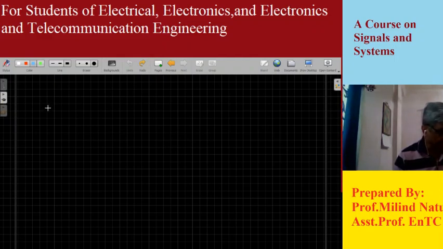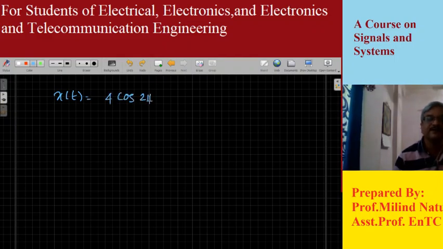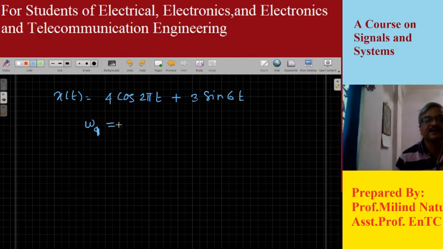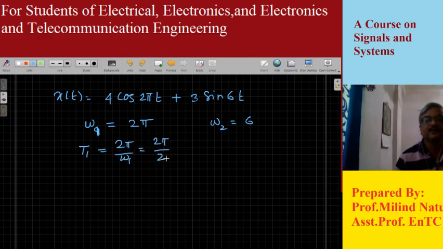So coming back to our example, x of t, which is a combination of, let's say, 4 cos 2 pi t, which we have taken previously, plus 3 sine 6t. Here in this expression, my omega 1, the first fundamental frequency, is equal to 2 pi, and the second fundamental frequency is equal to 6. The fundamental time period T1 associated with the first signal will be 2 pi upon omega 1, which is 2 pi by 2 pi, equal to 1 second. So no problem for this signal because it's a rational number.